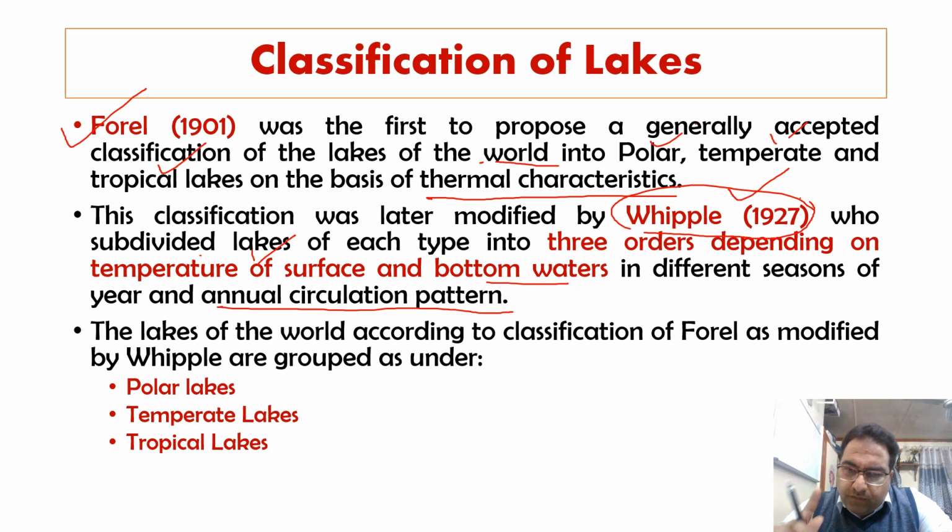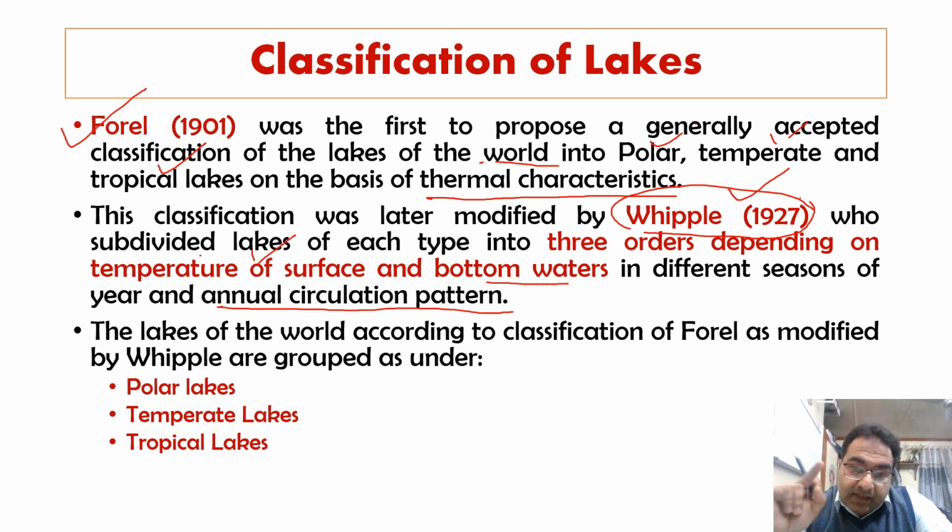Forel in 1901 proposed the classification of the lakes of the world into three categories, that is polar, temperate and tropical.